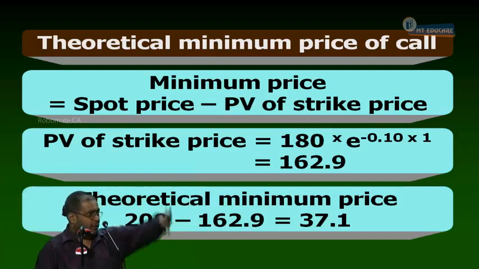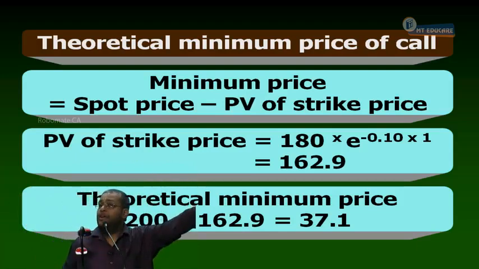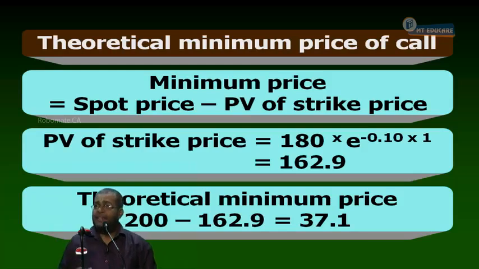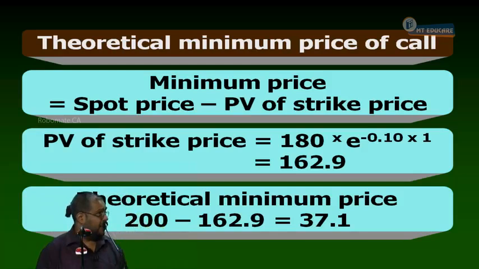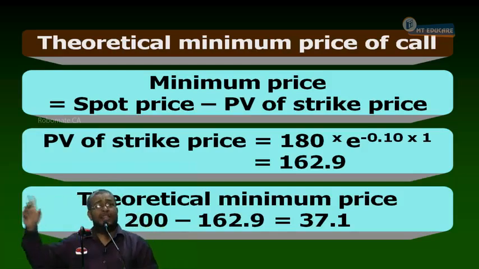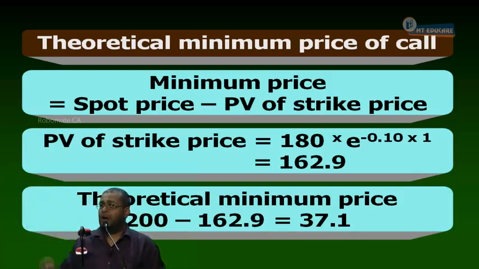So anything which I want to do in the share market, I do it today. Yes or no? Only when I do it today, the number will be certain. If I do it tomorrow, the number becomes uncertain. That is why I don't sell the share tomorrow. I sell the share today, when the spot price is higher. Understand what I am saying?